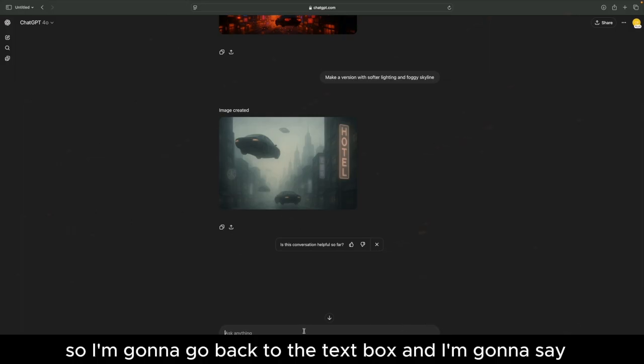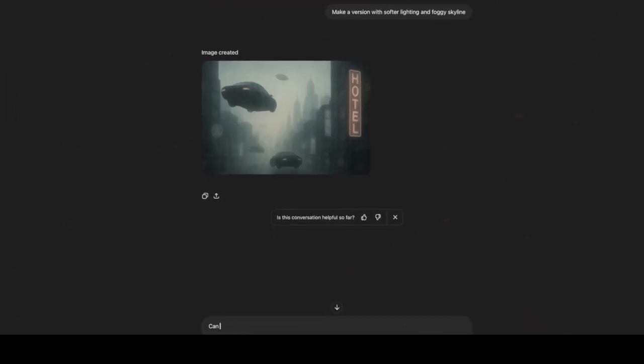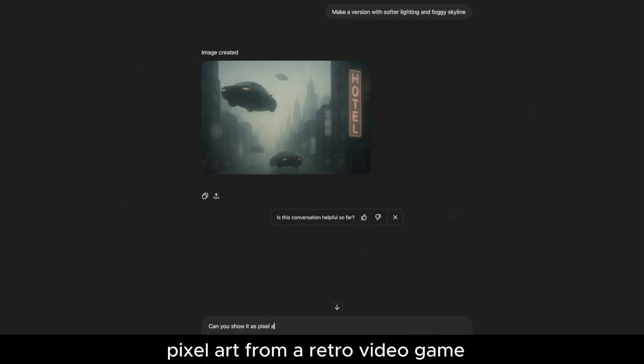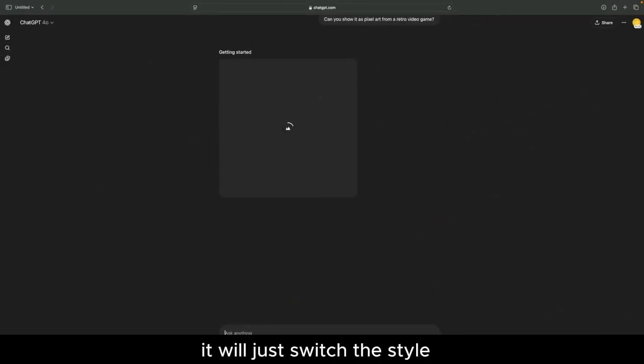So I'm going to go back to the text box and I'm going to say, can you show it as pixel art from a retro video game? By putting in a simple prompt, again, it will take the same image and just switch the style.